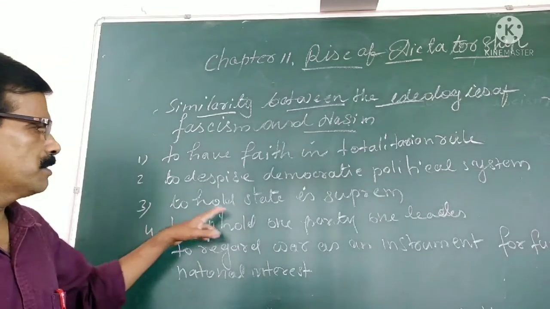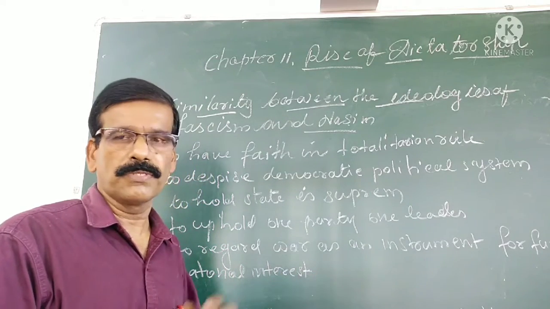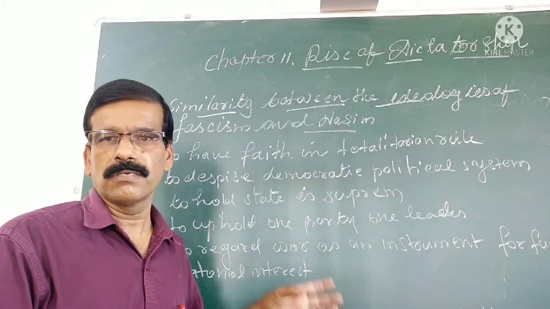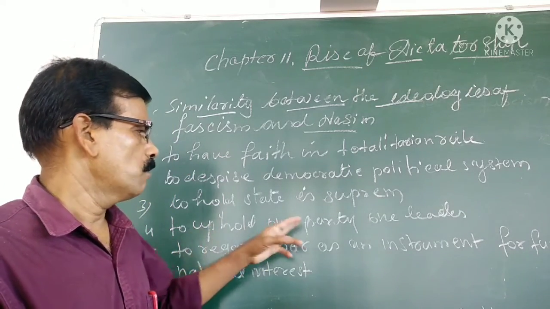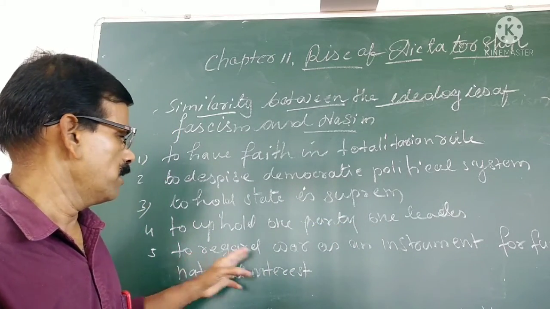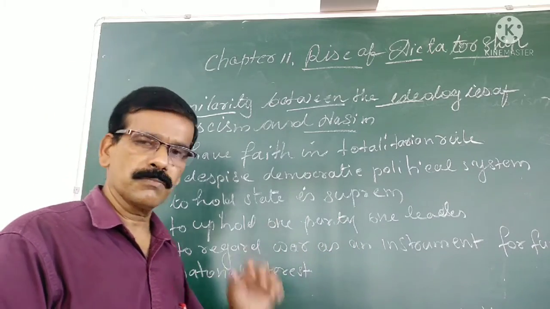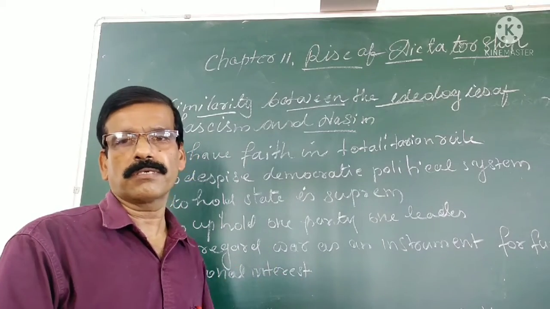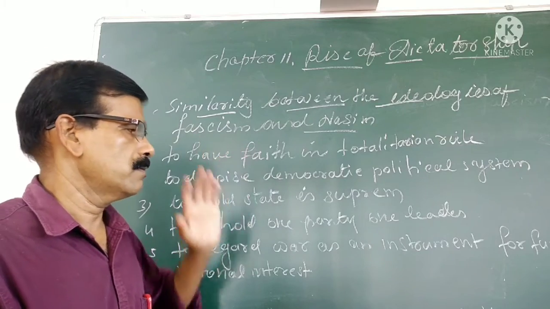Next is to hold state supremacy. That is another idea of this type of government, meaning individuals don't have much rights. The right of the state is supreme. Next is that you uphold one party, one leader. And the last point is to regard war as an instrument for furthering national interest, meaning in order to protect national interest, war is the ultimate solution. So these are the similarities between Nazism and fascism.